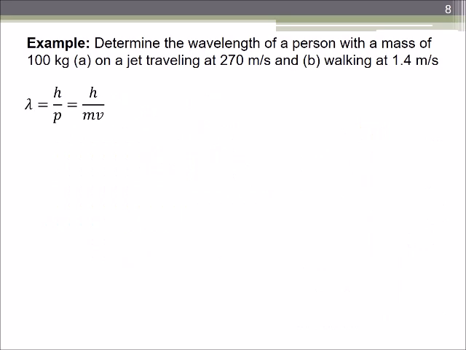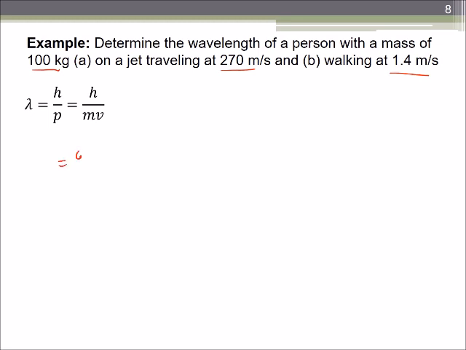Okay, so now let's do some fun math on macroscopic items, just because it's kind of fun. If we want to determine the wavelength of a person with a mass of 100 kilograms, a nice round number, we want to figure out what the wavelength of this person is traveling on a jet and walking. So we put the numbers in.